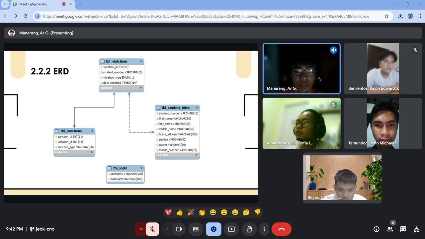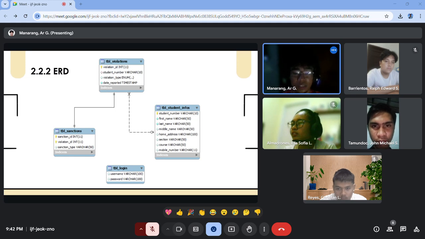Now we can see here that the relationship is one to one. So a sanction can have one and only one violation, and violations can have one sanction. Now the relationship is identifying, as the TBL sanctions cannot exist without the TBL violations.